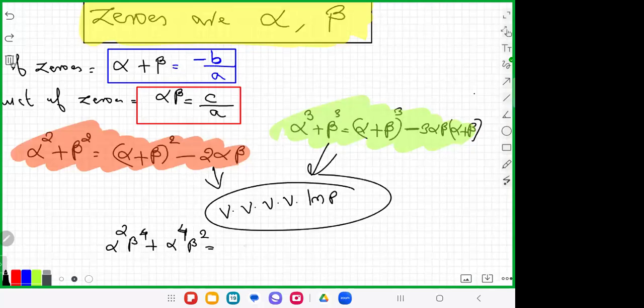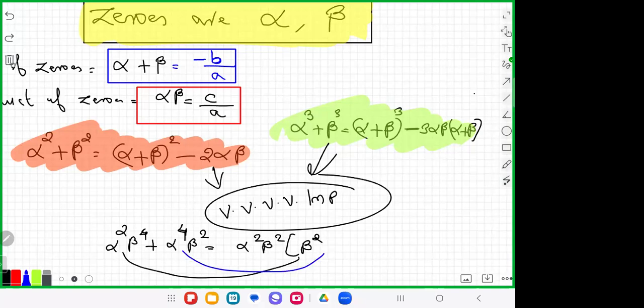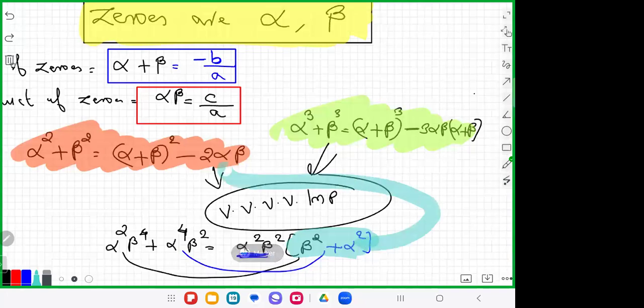What is the common? Alpha square beta square is common. If you take alpha square beta square as the common, what is remaining here? Beta square is remaining here. And here, what is remaining? Plus alpha square is remaining here. So this is very easy to find, alpha beta whole square. And this part is the same: alpha plus beta whole square minus 2 alpha beta.